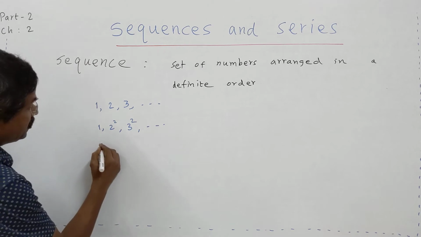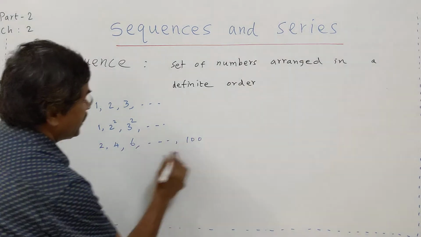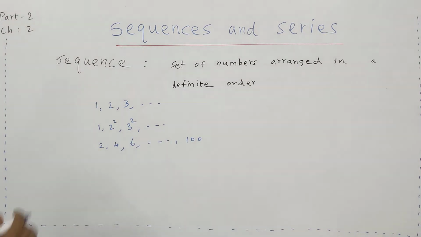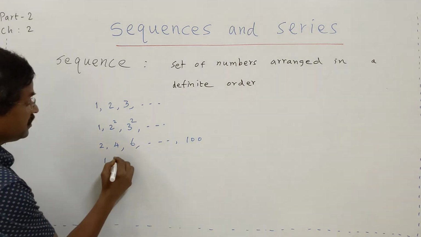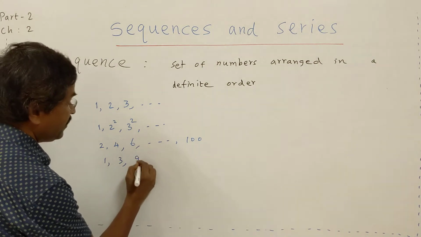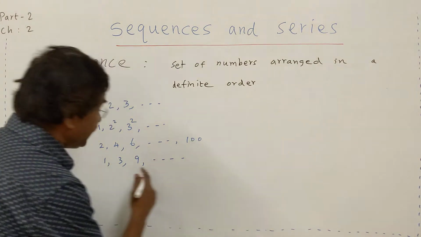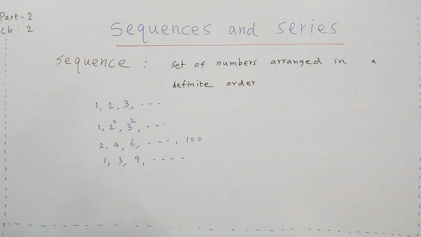Then 2, 4, 6, etc. up to 100 is another sequence. These are all examples of sequences. 1, 3, 1 into 3, 3 3s are 9, like that, again it is a sequence. So the general name is sequence.